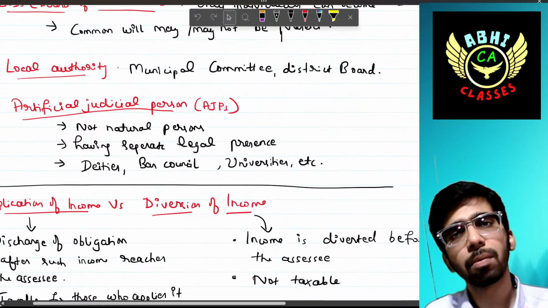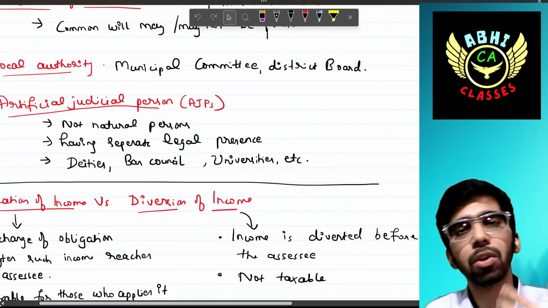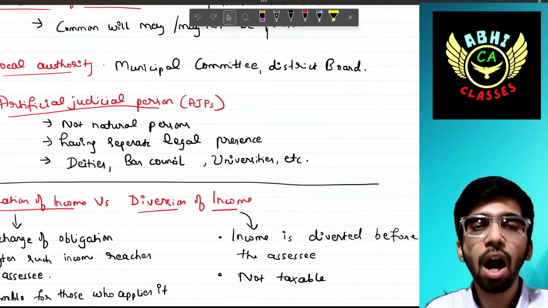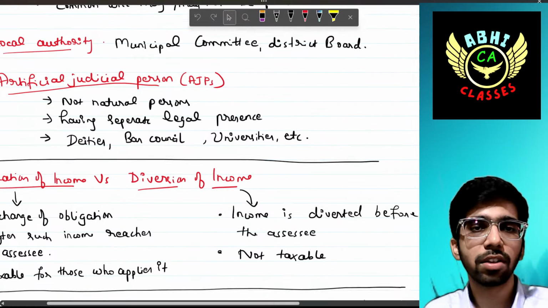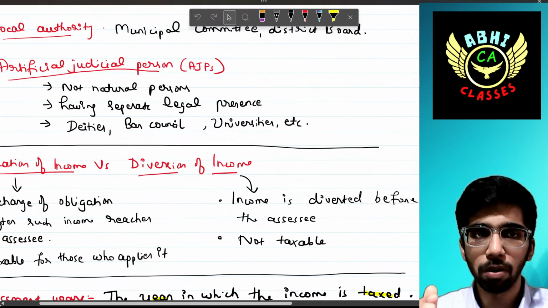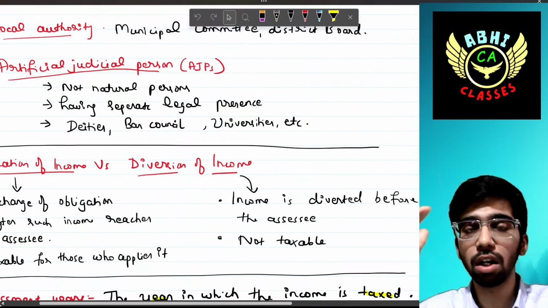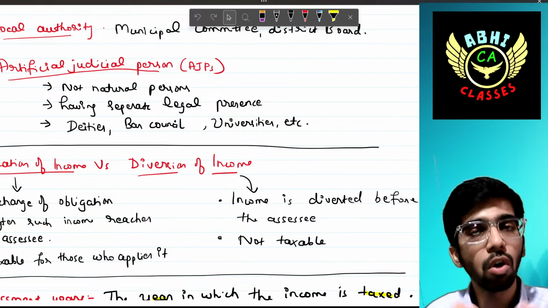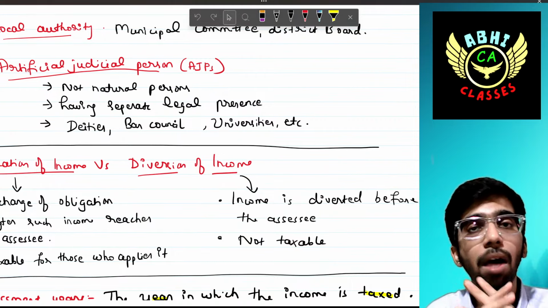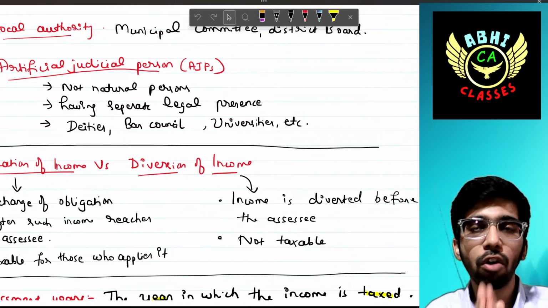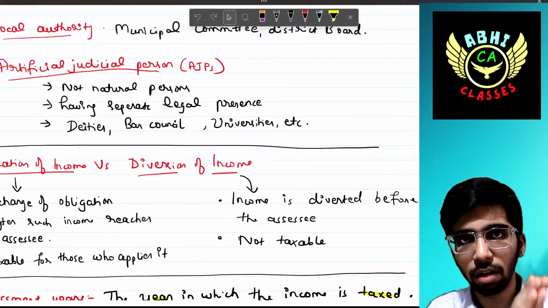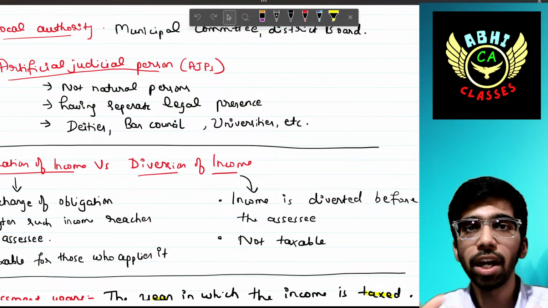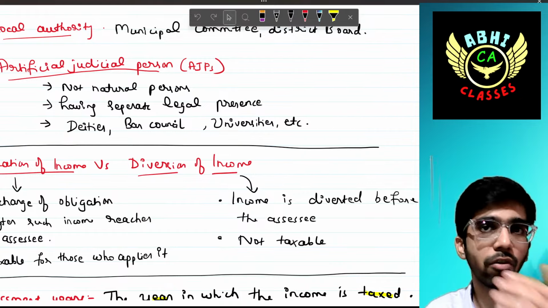Local authority: municipal committee, district board, municipal cooperation, municipal corporation, like that. Artificial juridical person: these are not natural persons but have a separate legal presence. For example, deities, universities and bar councils. These also form a part of persons. So these are all types of persons, which may come in your examinations in the form of MCQs.